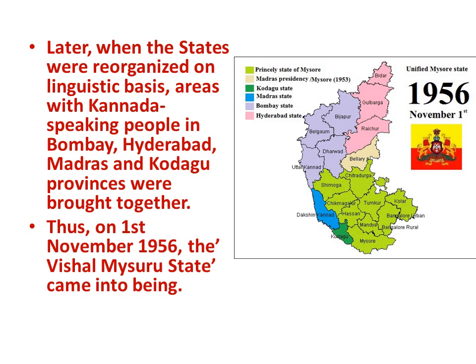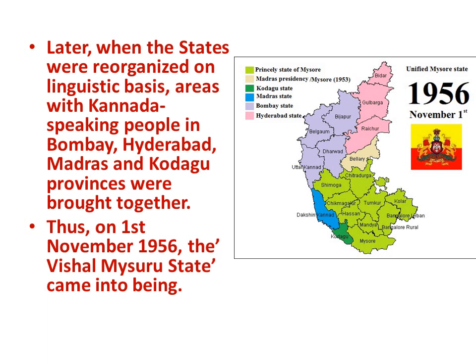So, at that time, all the Kannada speaking people from Bombay, Hyderabad, Madras and Kodagu were brought together into the state of Mysore. Earlier in 1947, when Mysore was formed, some parts of Kannada speaking areas went to Bombay state, some went to Madras state, some went to Kodagu state and some went to Hyderabad state.